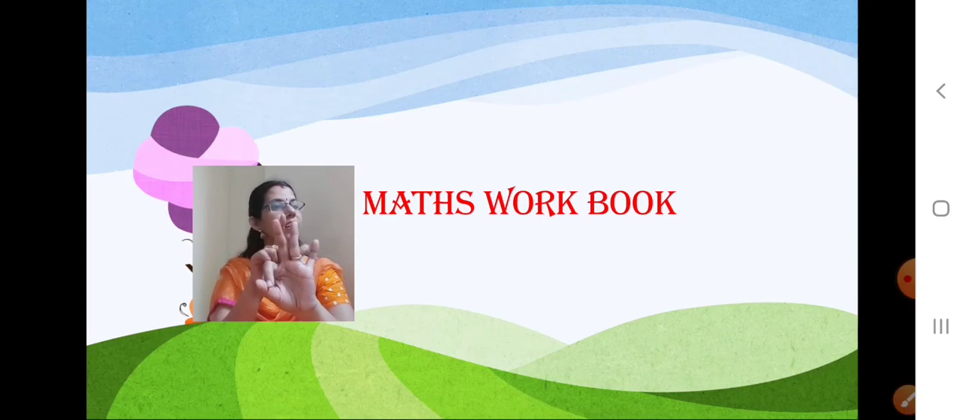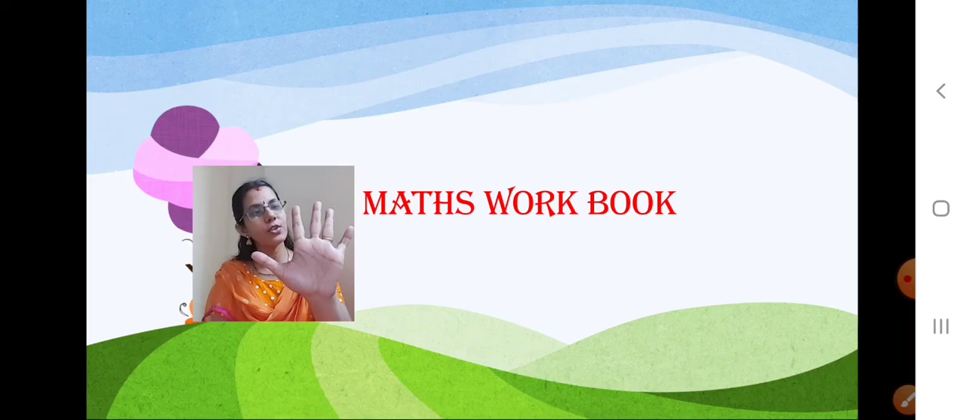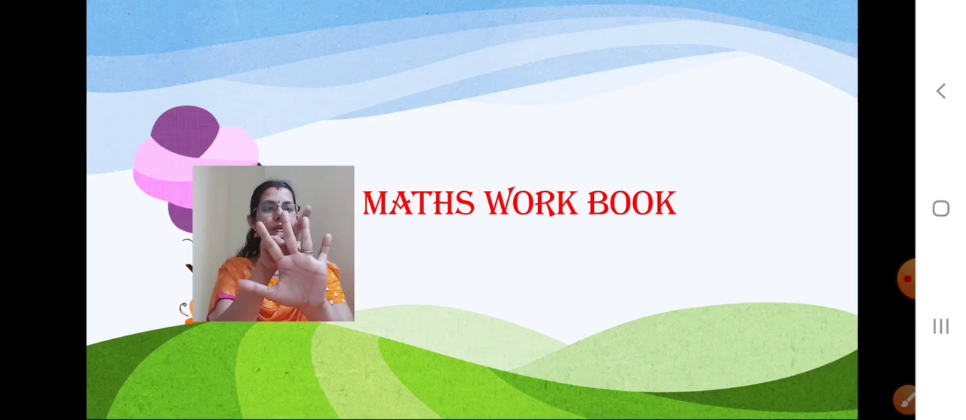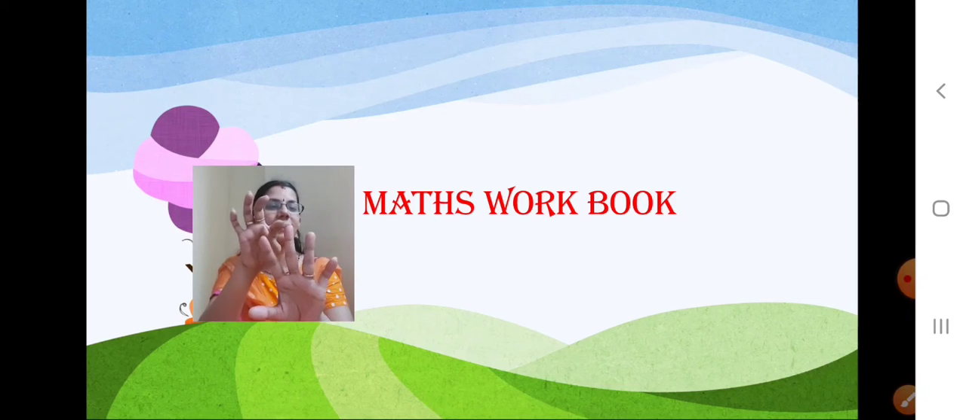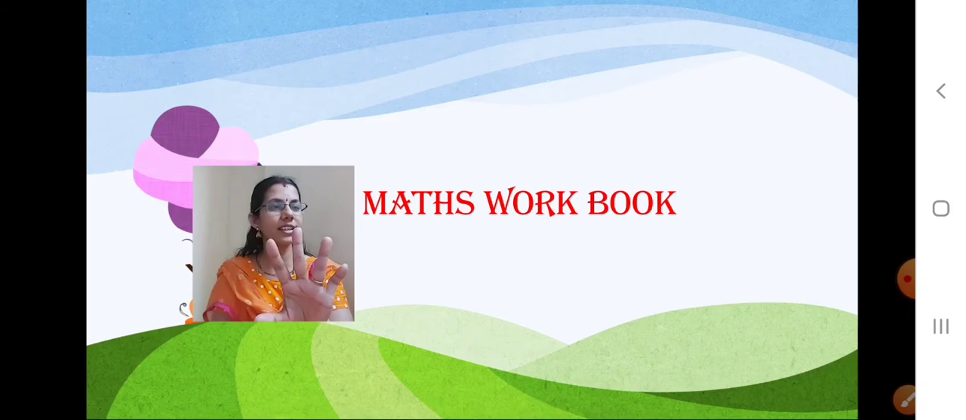Yes, ring finger. Now open the other 2 fingers also. 5 fingers, yes? 1, 2, 3, 4, 5. There are 5 fingers. What finger is this one? Middle finger. Yes, this is the middle finger.